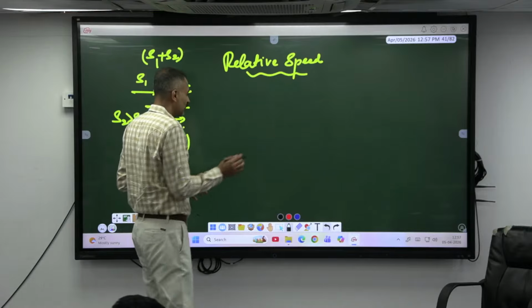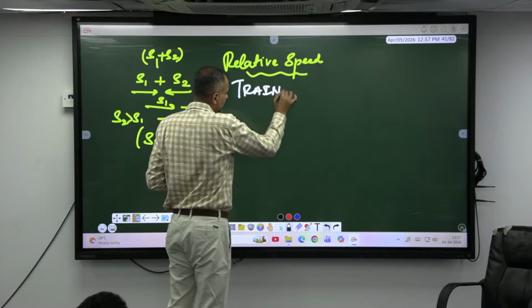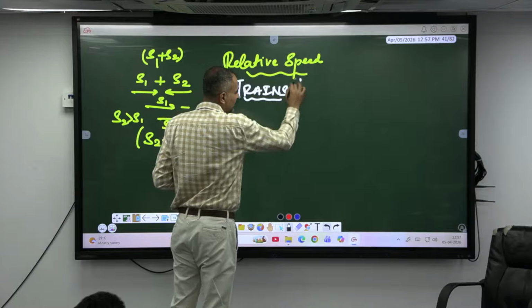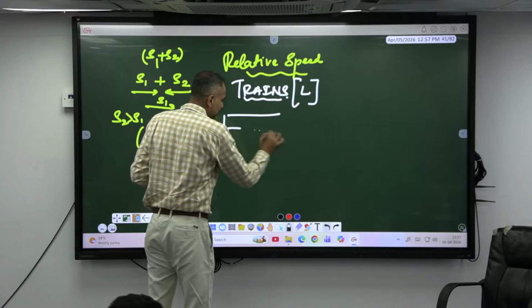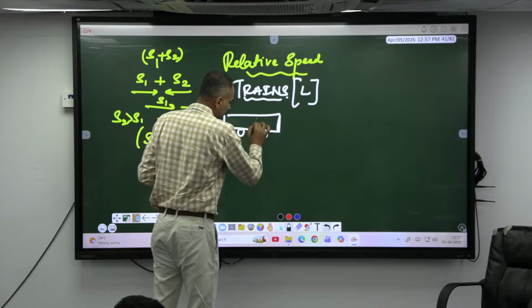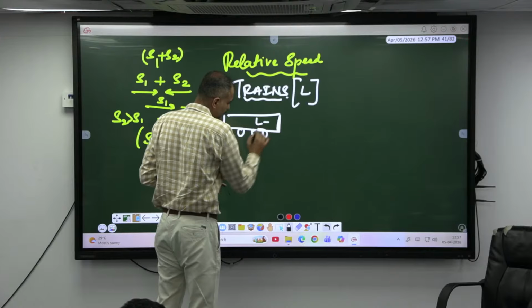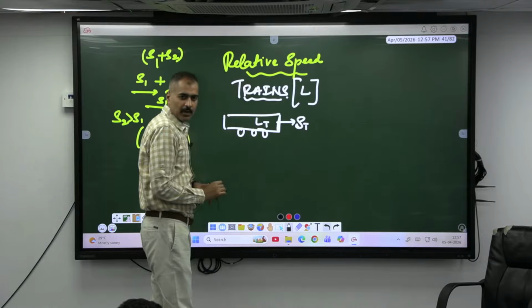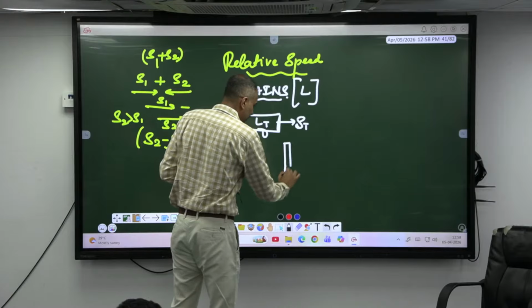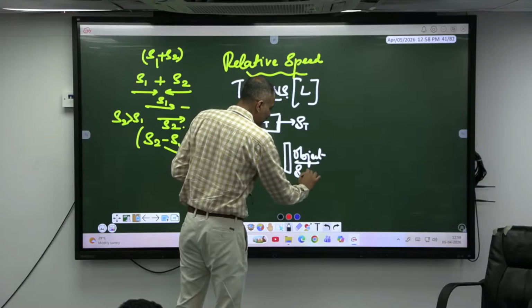Okay, and also look here now. In the case of trains, basically, we'll take the length of the train also here. Consideration. There is a train here of length L T and its speed is s T. Okay, there is an object here which is stationary. The speed of this object is 0.